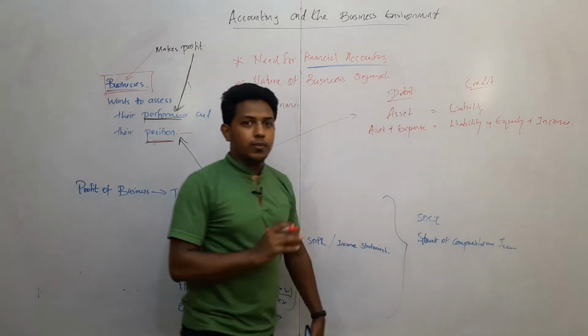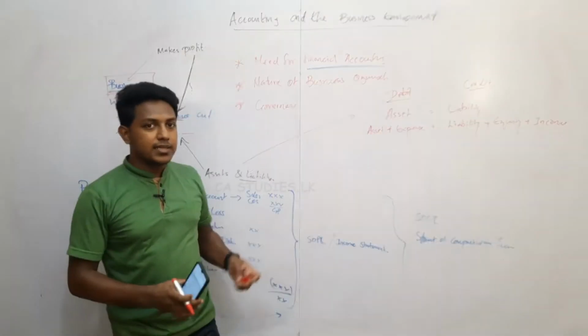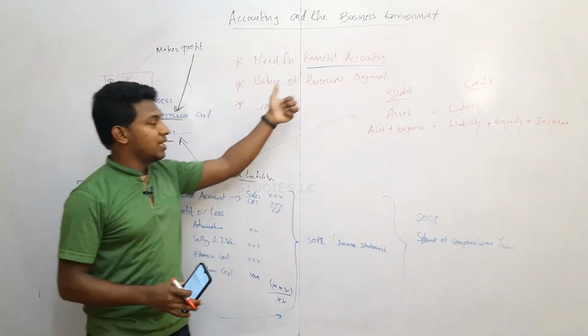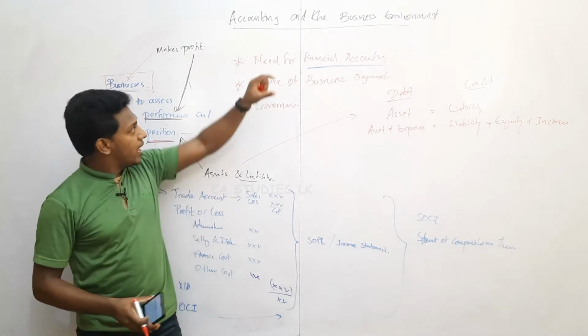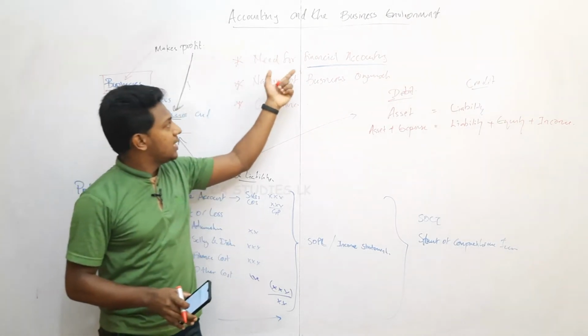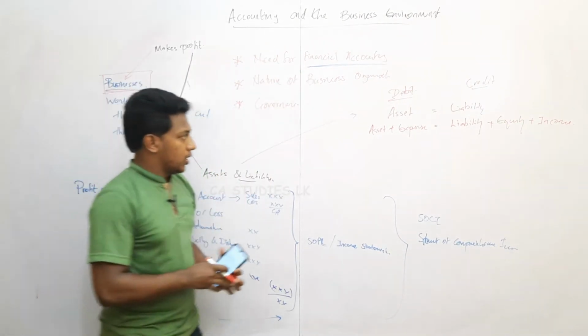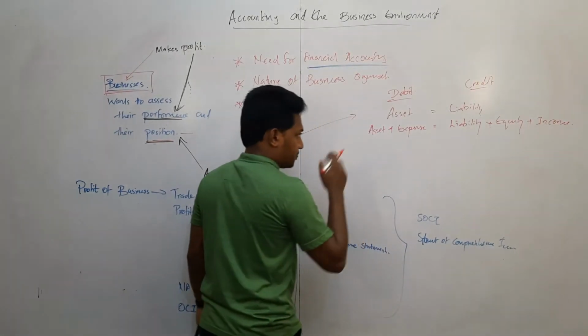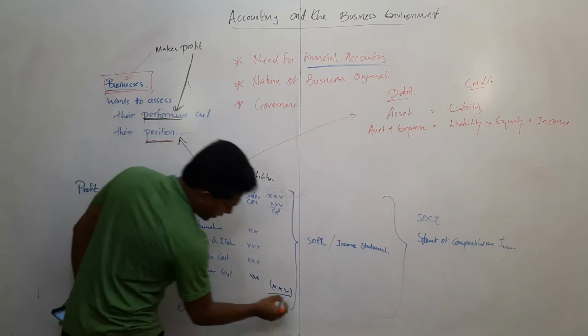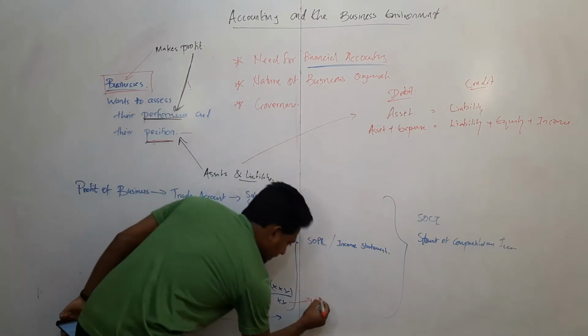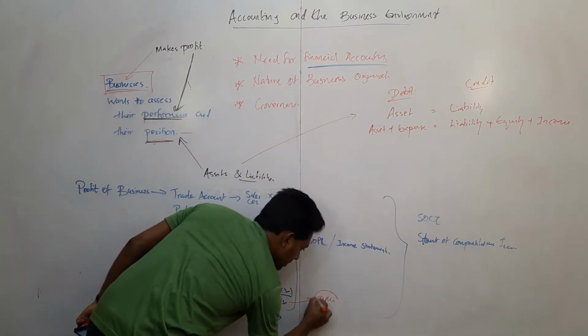I'm not explaining what financial statements are. I am explaining why we need financial accounting. Understand the content. Still we are in the first content. Why we need financial accounting? For example, we make a net profit of say 10 million.